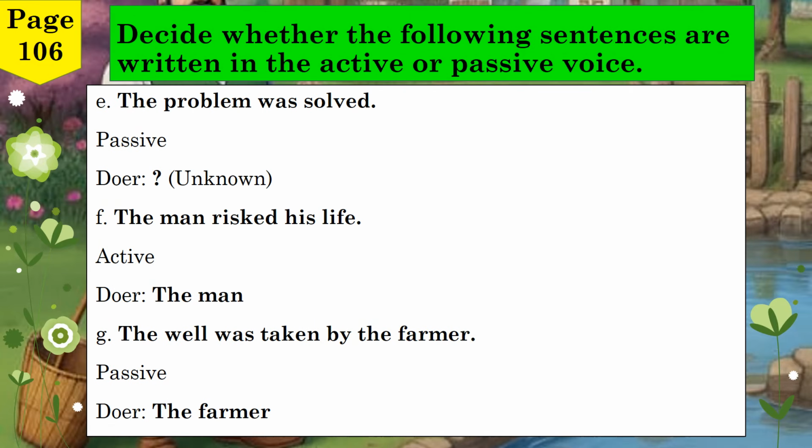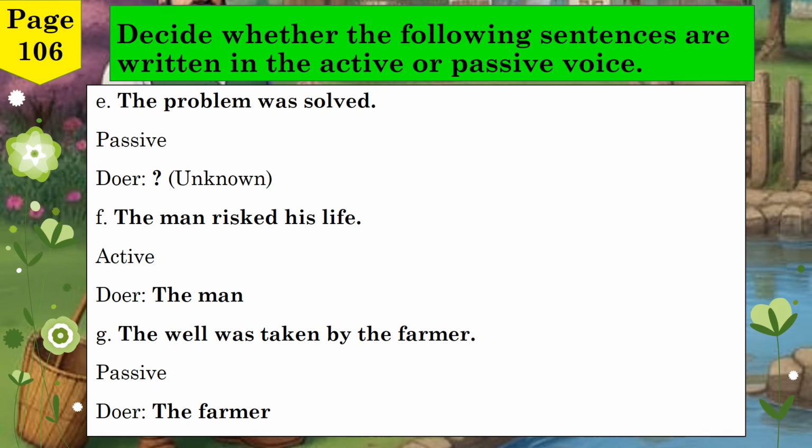Let's now complete the last few sentences in this exercise. Sentence E. The problem was solved. This sentence is in passive voice. The action is being received by the problem, and the doer is unknown. We don't know who solved it. Sentence F. The man risked his life. This is in active voice. The doer is the man, who is clearly performing the action.